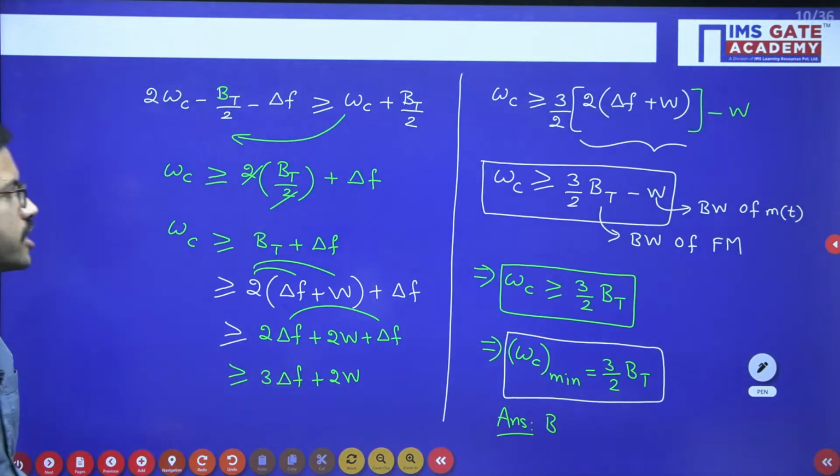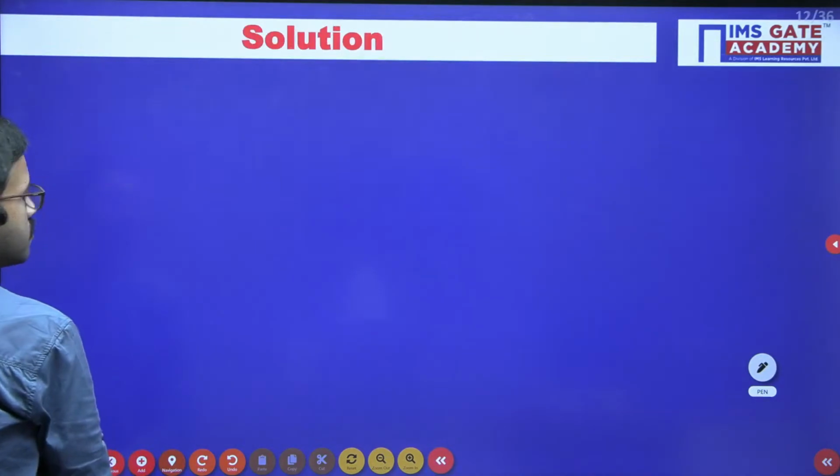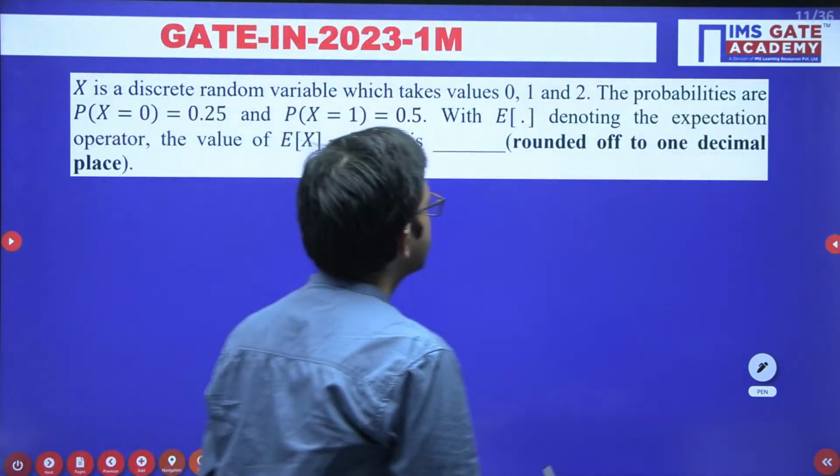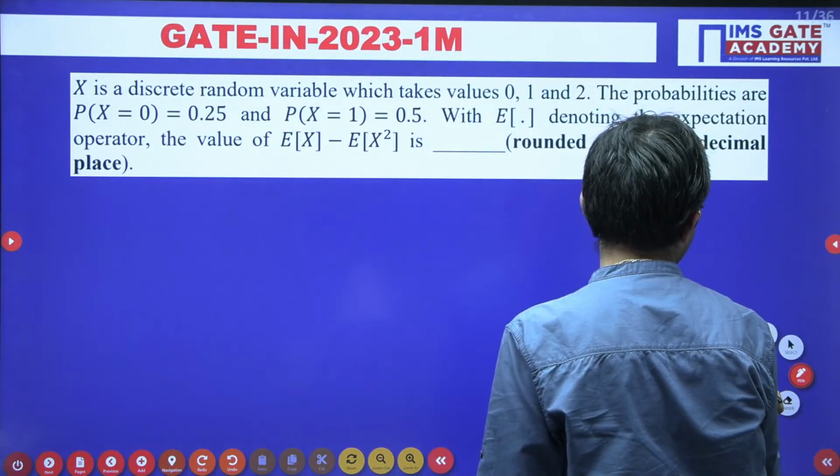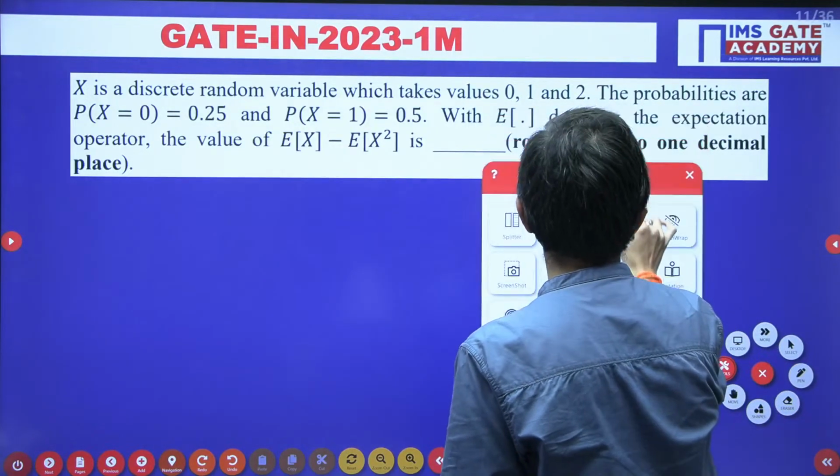Okay, all of you try the next question. This is the question asked in GATE Instrumentation in the year 2023 for 1 mark. This is a simple question, all of you give it a try.